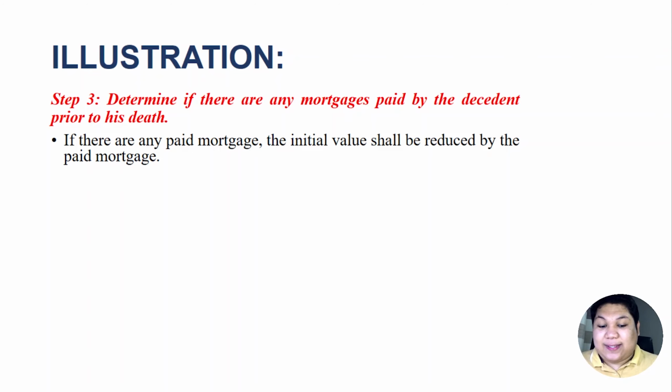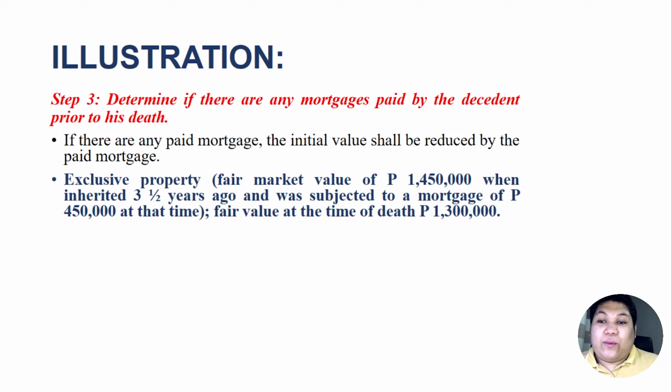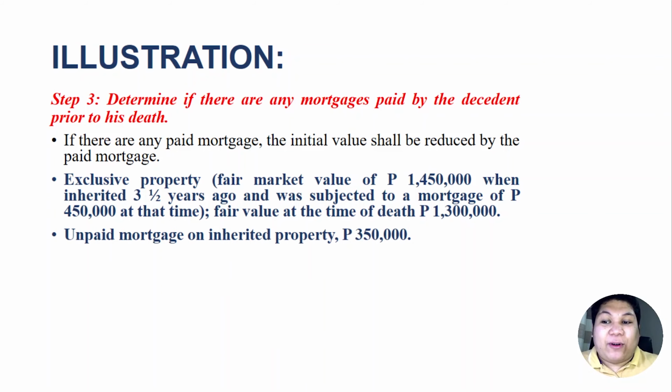It was said the exclusive property which was inherited 3.5 years ago was subject to a mortgage of 450,000 pesos. That was the amount assumed by the decedent. However, the unpaid mortgage of the property upon his death is only 350,000 pesos. So therefore, from 3.5 years ago to today, there was a total payment of 100,000 pesos.